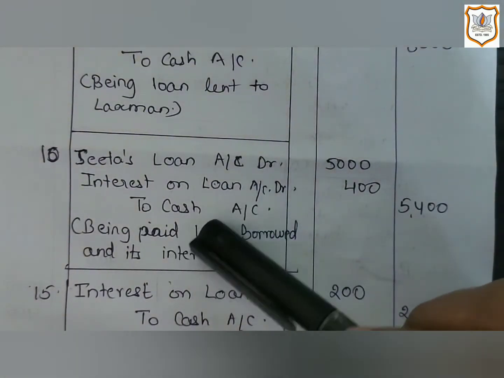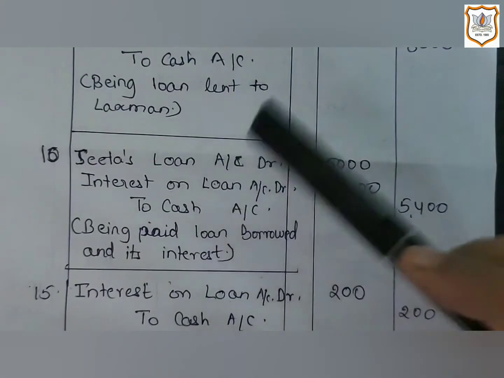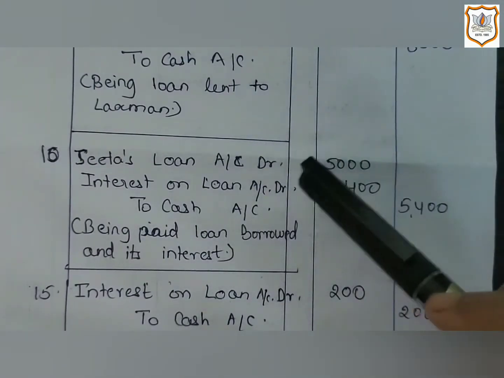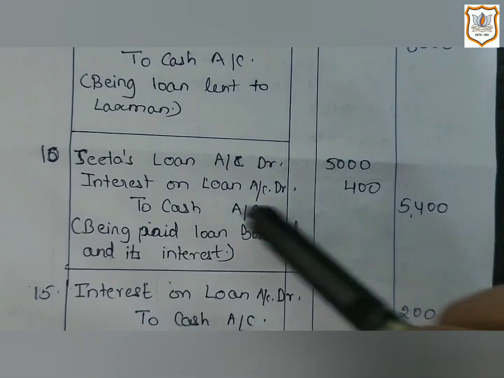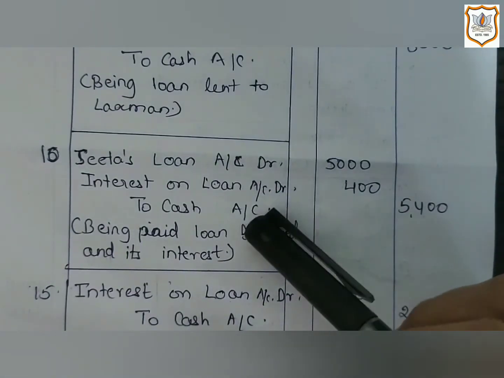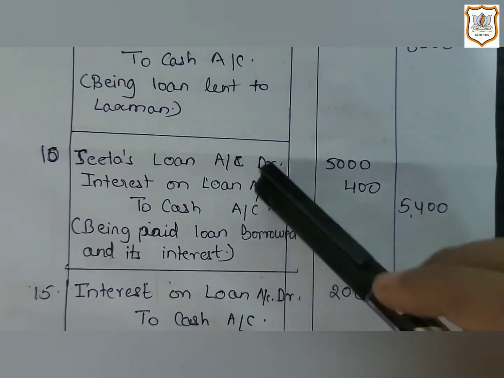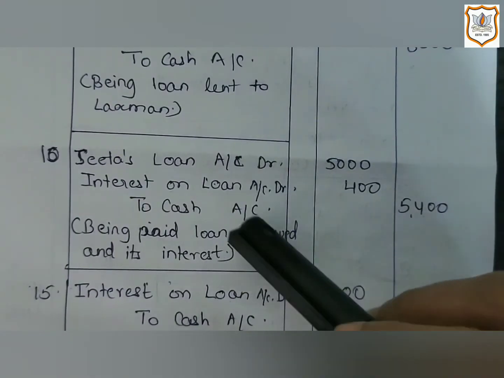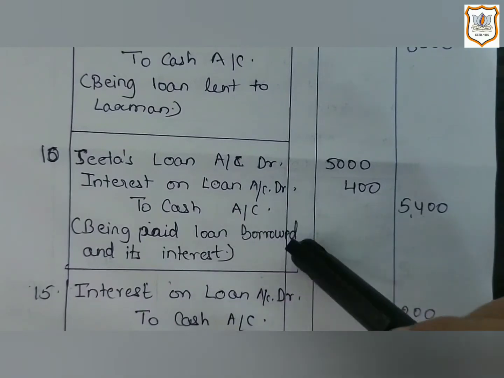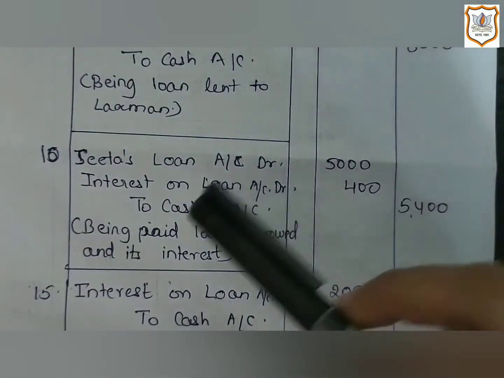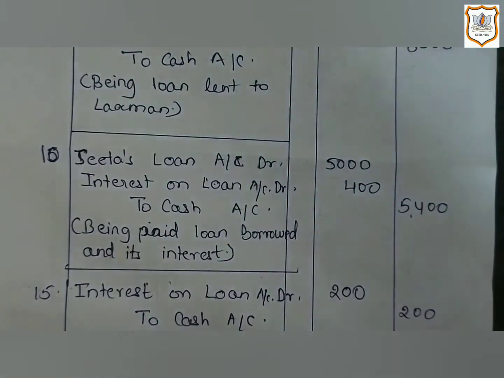Now, cash is an asset and here the asset is decreasing as we are paying these amounts in the way of cash. So, asset is decreasing, cash is decreasing. So, the nature of asset is debit. And if there is a decrease in asset, then it will be credited. That's why cash account will be credited.